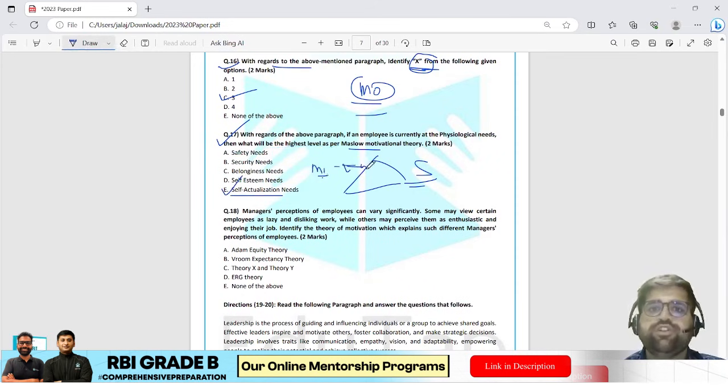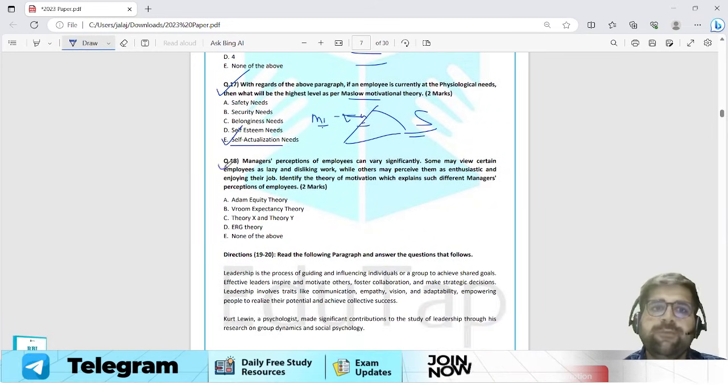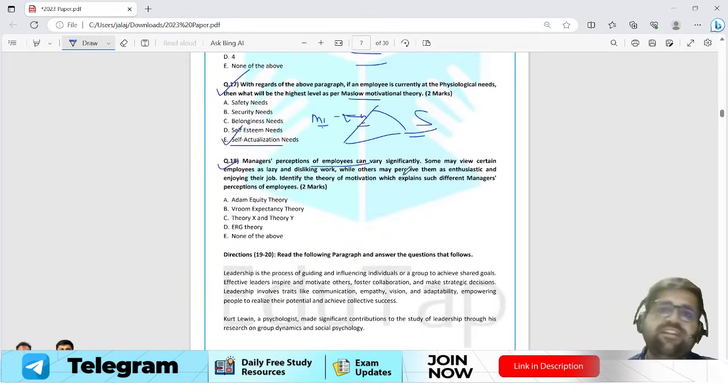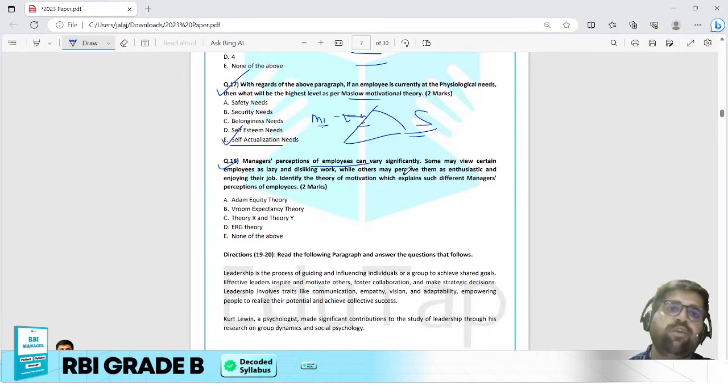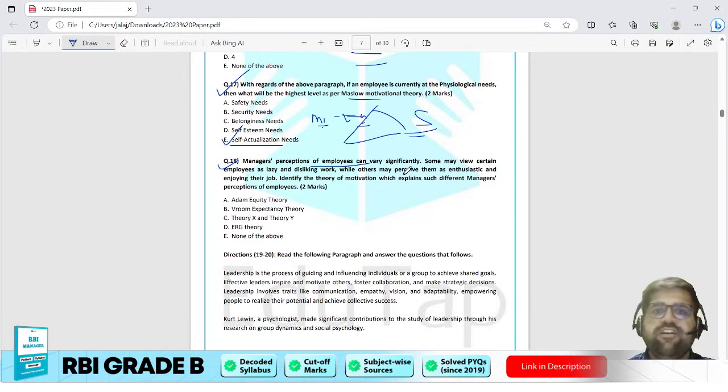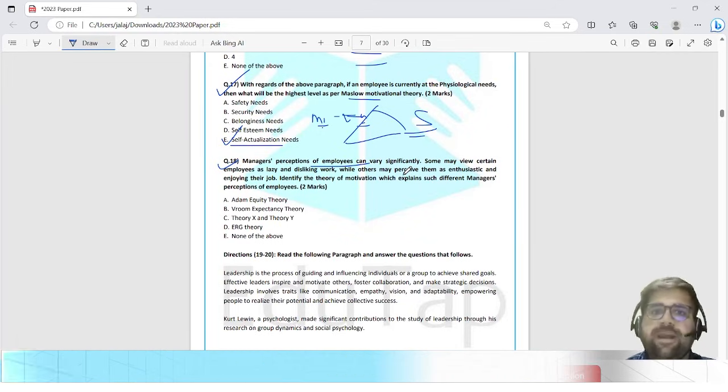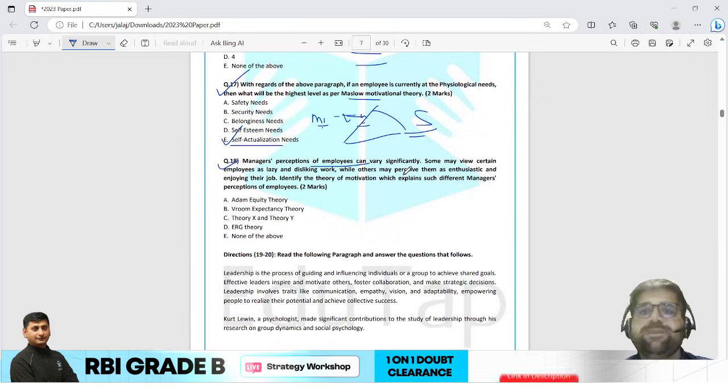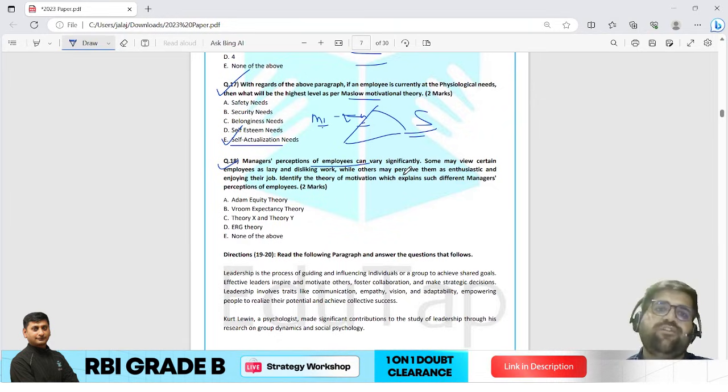It's an easy question according to me. Okay, coming to question number 18. Manager perception of employees can vary significantly. Some may view certain employees as lazy and disliking work, while others may perceive them as enthusiastic and enjoying their job. Identify the theory of motivation which explains such different managers' perception of employees.